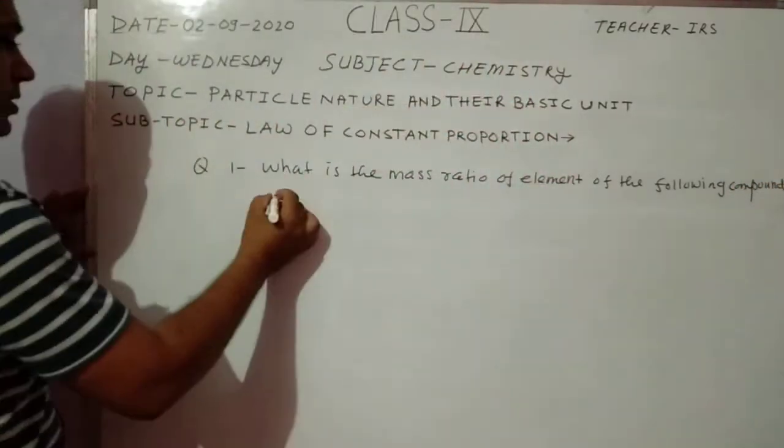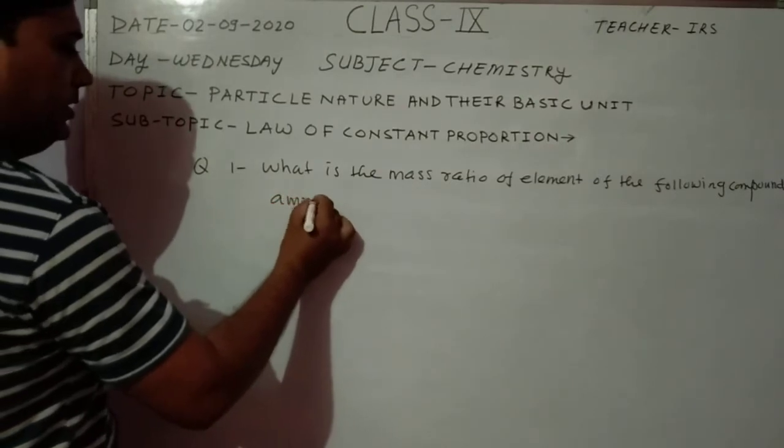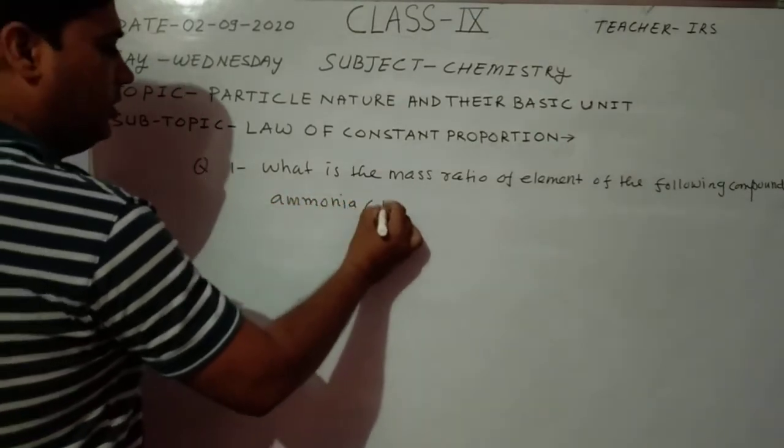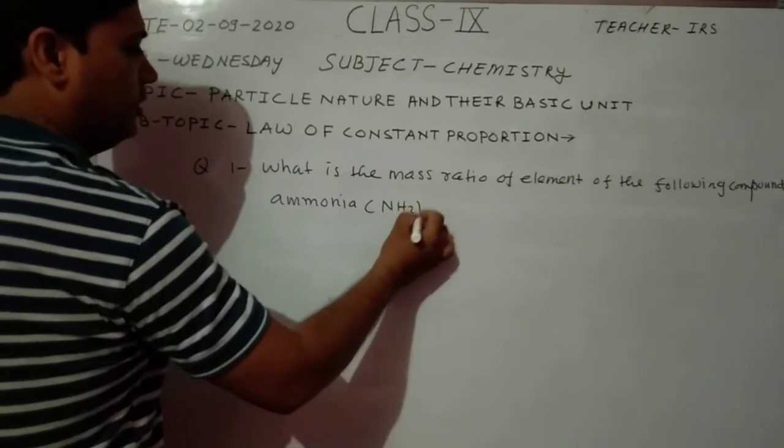That is ammonia. The formula of ammonia is NH3.